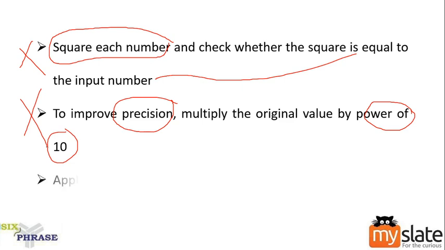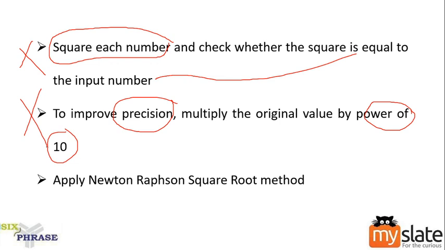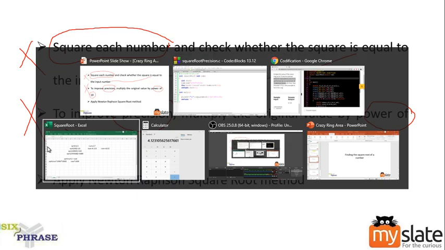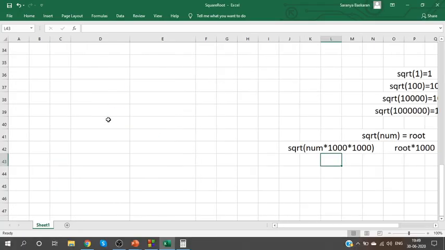Here, we need to use an algorithm called the Newton-Raphson square root method. Maybe you would have known this, I'm not sure, because this is not an algorithm which is commonly used. How does this algorithm work? Let me explain first, then we'll move into the coding part.